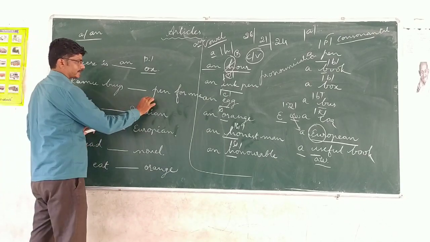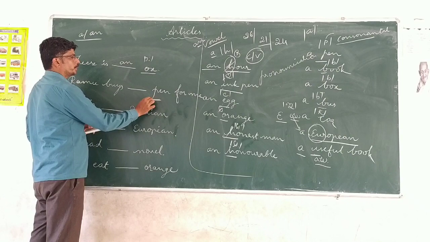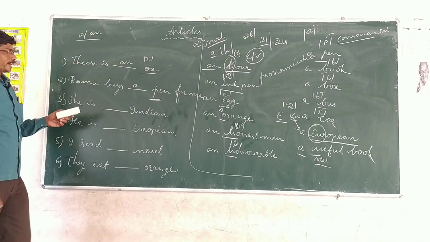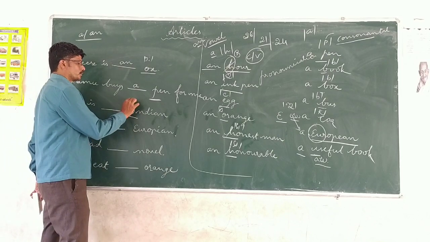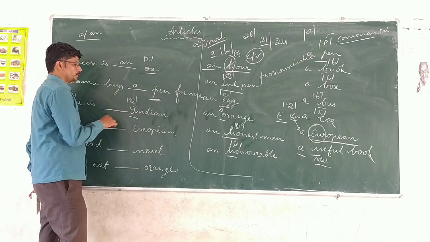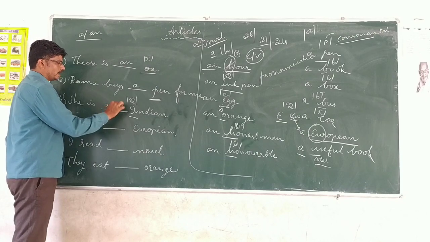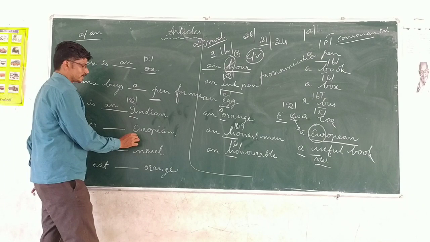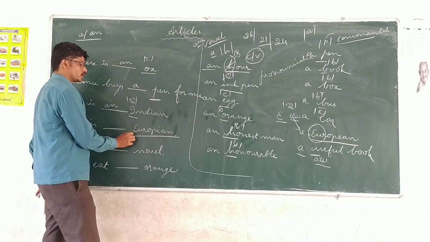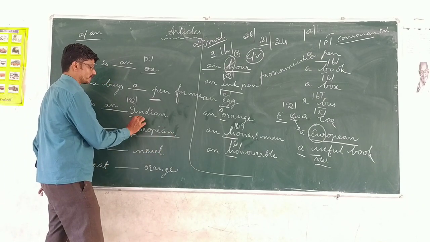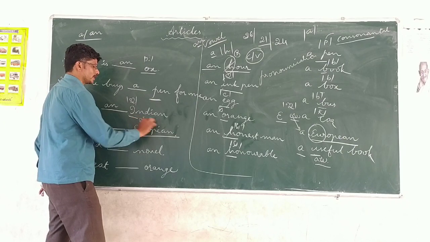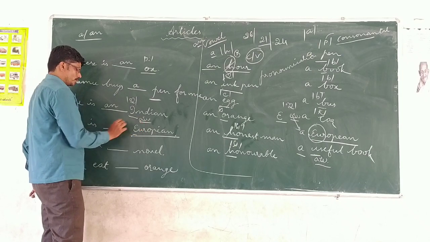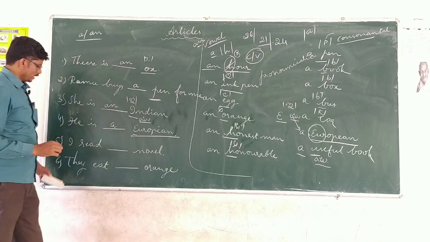Ramu buys, this is a consonantal sound here, p, so Ramu buys a pen. She is dash Indian, again it is a vowel sound here, Indian, so you have to fill in the blank with an. She is an Indian. He is dash European. See children, even though this word starts with a vowel letter E, the pronunciation of this word begins with U. So it is not a vowel sound, this is a consonantal sound. So for this you have to go for a.